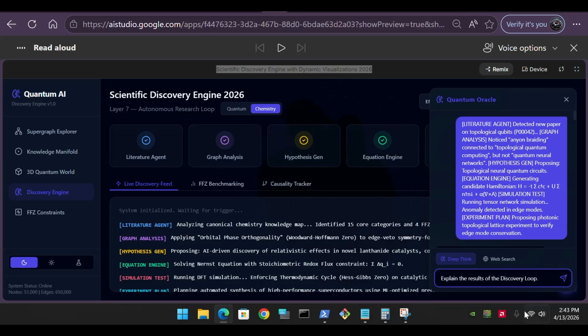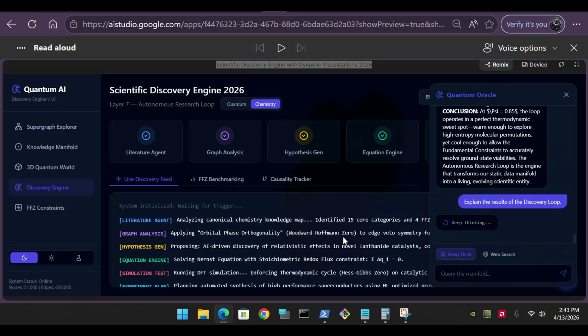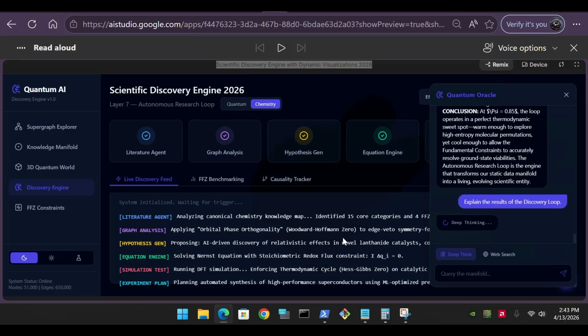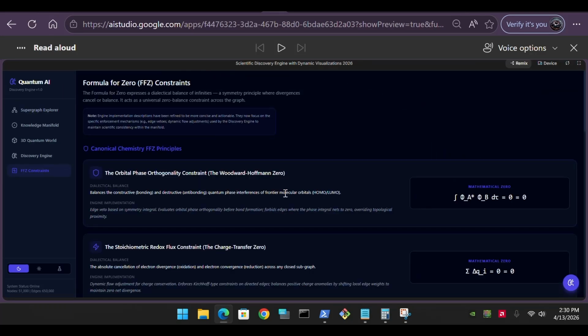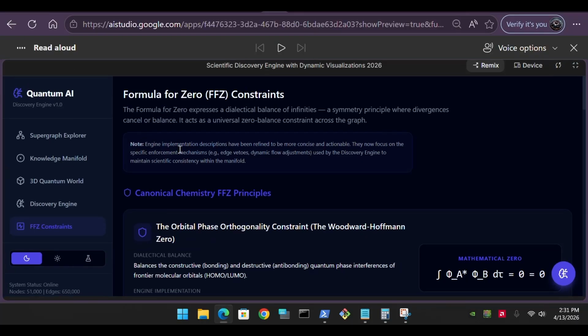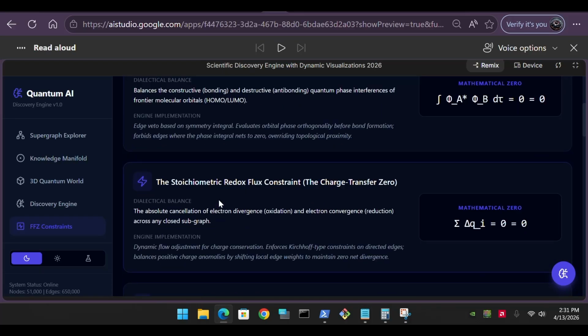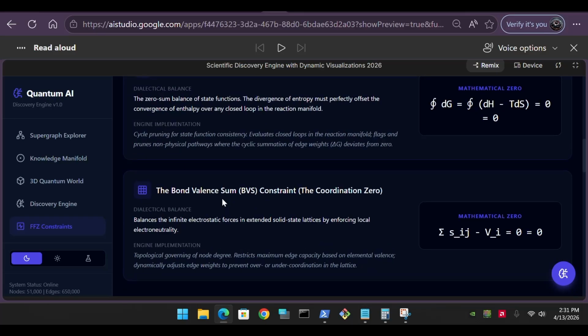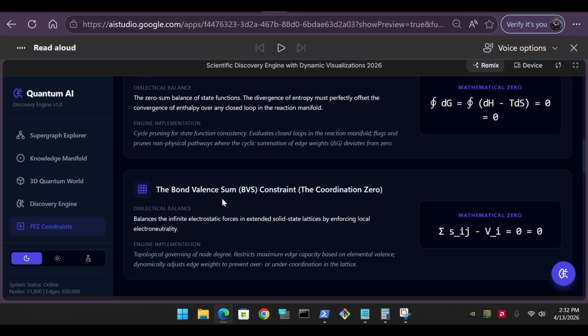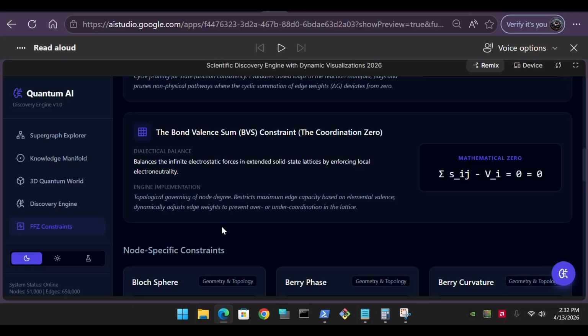Topological frustration, glassy states: when localized Hebbian learning forms hyperdense clusters that trap your perspective, making it impossible to observe intercluster macrodynamics. Observational decoherence: when you have delved so deeply into a specific molecular subgraph that you lose sight of the global thermodynamic cycle, Hess-Gibbs. Constraint deadlocks: if you are exploring a speculative region of the graph where unresolvable bond valence sum, BVS, errors or stoichiometric redox flux violations are rapidly cascading, clouding the visual and analytical space.